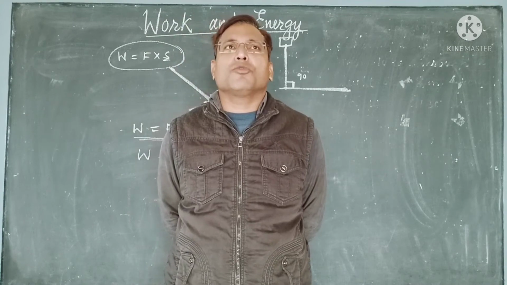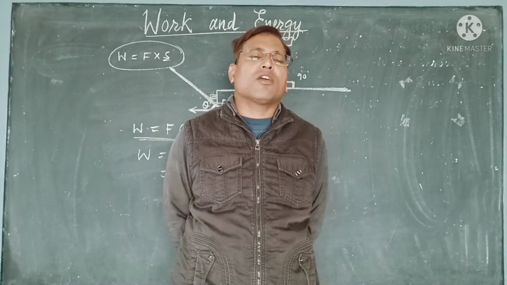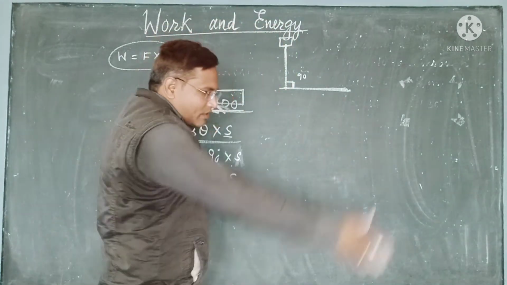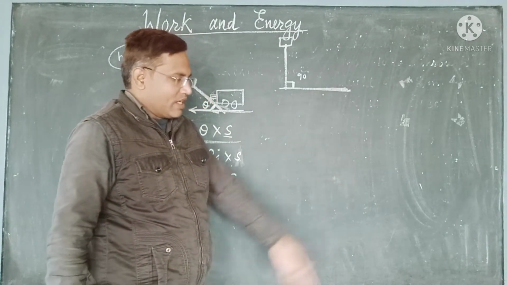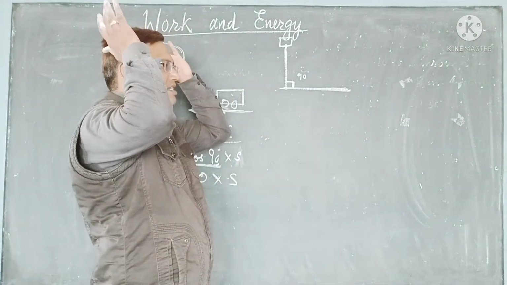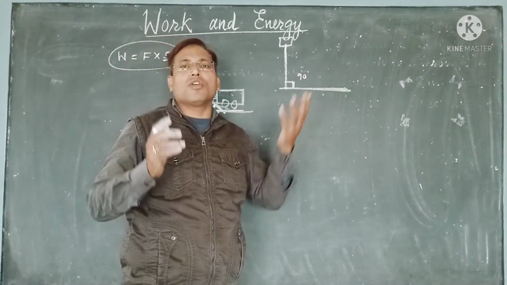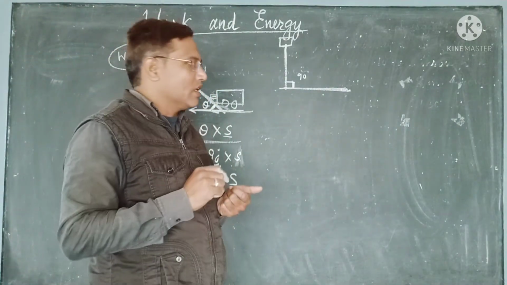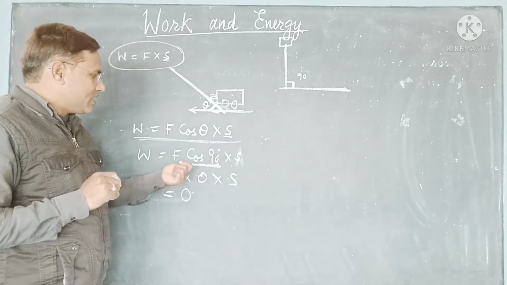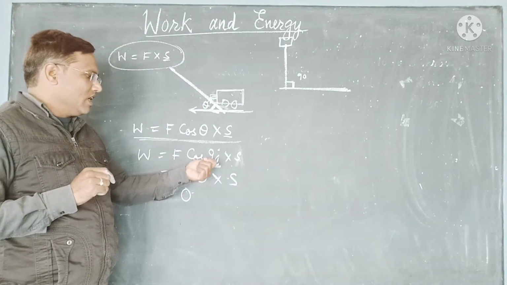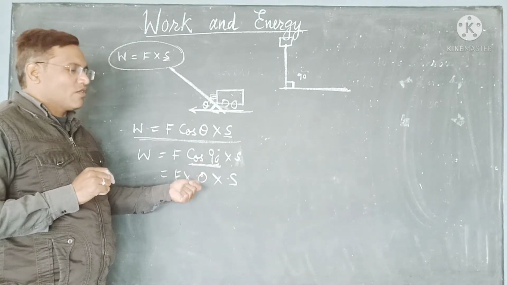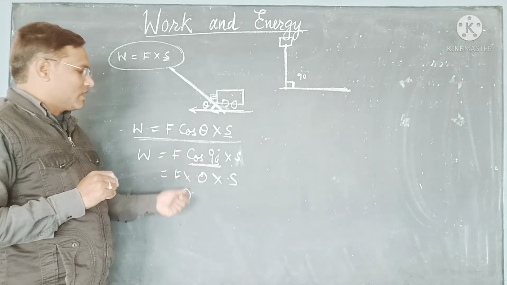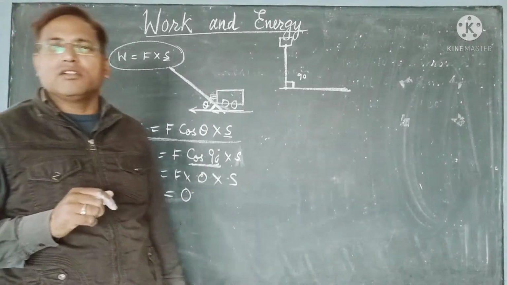He is not showing motion. But even if he is moving in a straight way on the ground with the bricks on his head, we will say that he is doing lots of work, but according to physics he is doing zero work, because the angle here is 90 degrees and the value of cos 90 is 0. So work done according to physics will be 0.